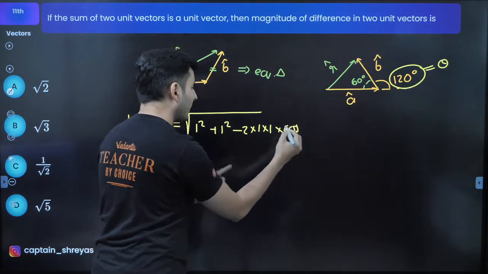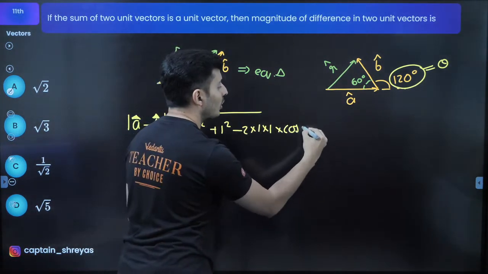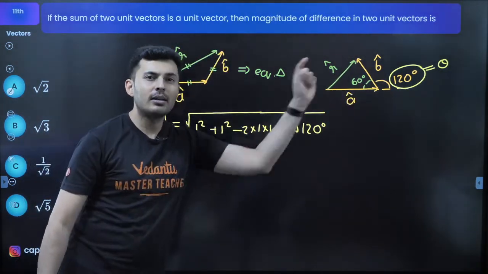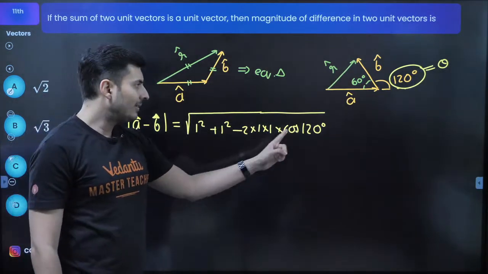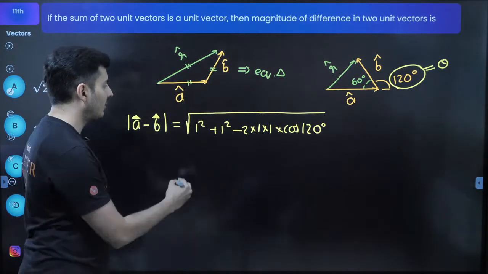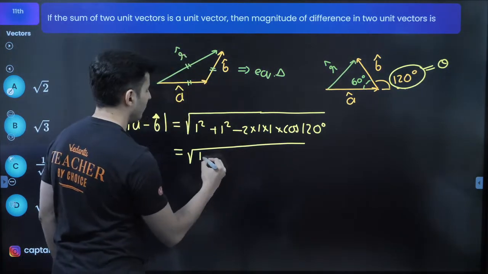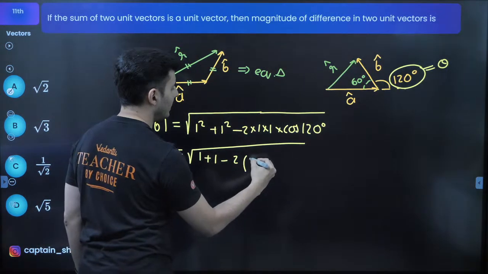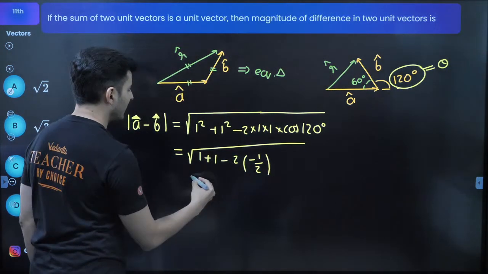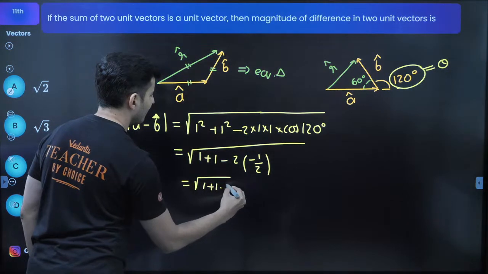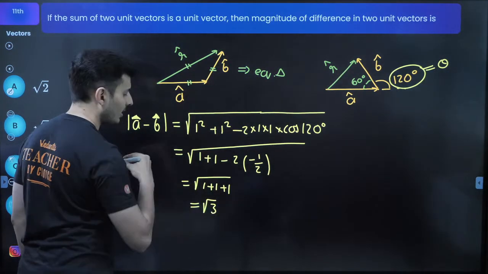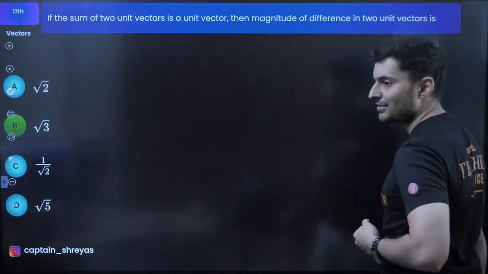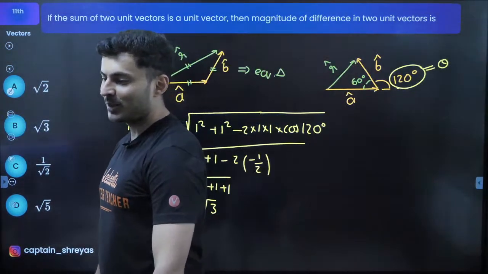Here, if you put cos 60, you will get a wrong answer. If you put cos 120 only, you will get the correct answer. That is why that angle is very important. A lot of students put cos 60 and they get a wrong answer. So 1 square is 1, 1 square is also 1, minus cos of 120 is minus half. So minus minus becomes plus, so it will just become 1 plus 1 plus 1, which is basically root 3. That is the correct answer. So now do we have root 3 somewhere? Yes, option B is the correct answer. See, that's how you get it.